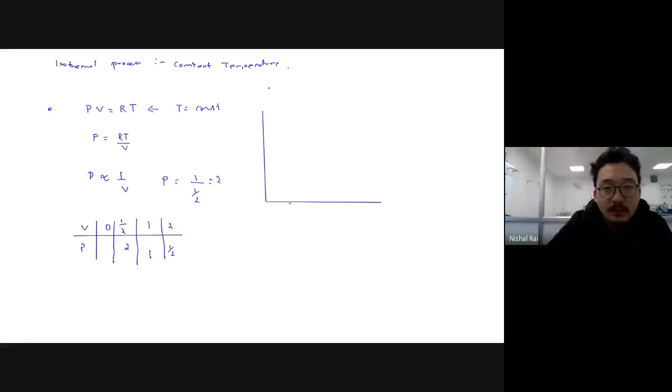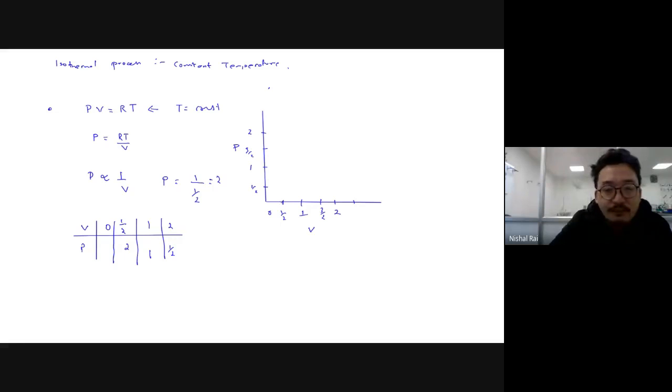When you start plotting these points, this is a very rough diagram, but I think it will be sufficient to see. This is your volume, this is your pressure. Half, 1, 3 by 2, 2.